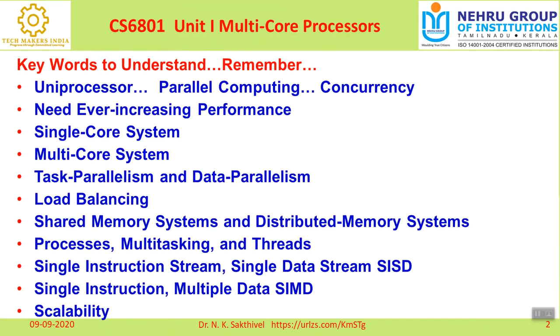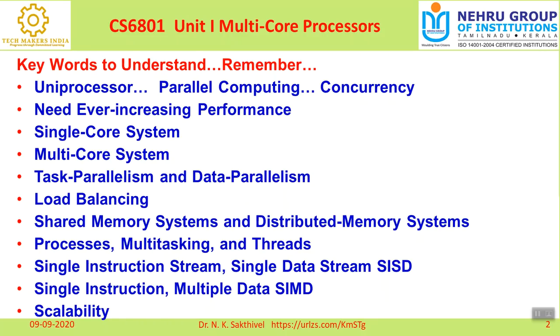Before focusing on MCQ questions, I would like to highlight a few keywords. You want to understand and remember those keywords so that you can comfortably attend MCQ questions and give the correct answer. As far as the first unit is concerned, these are the keywords.